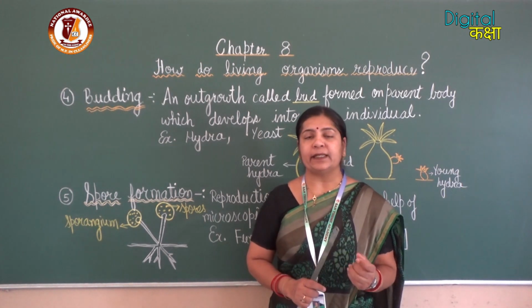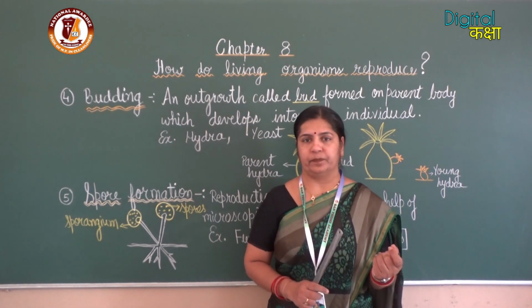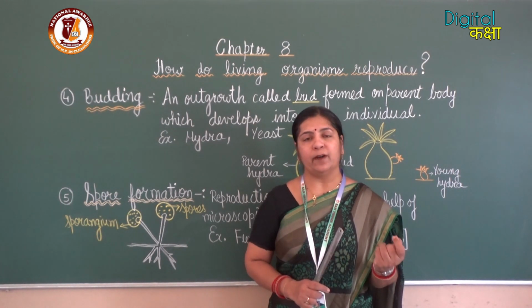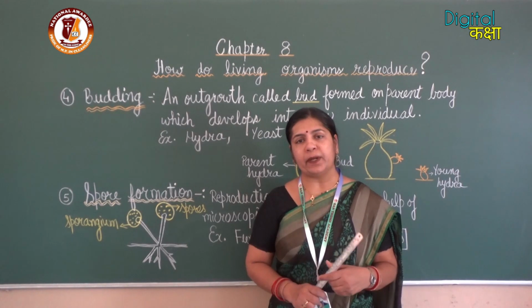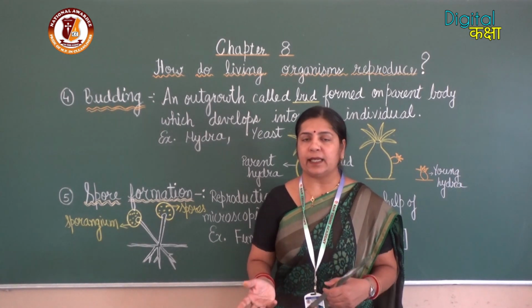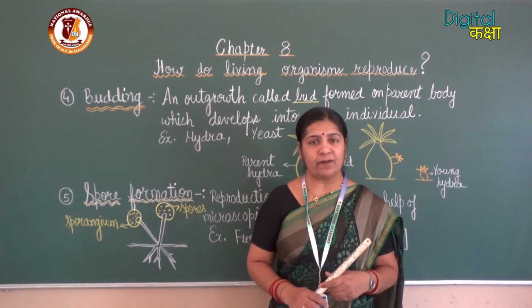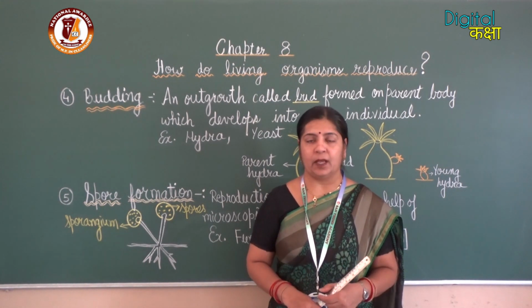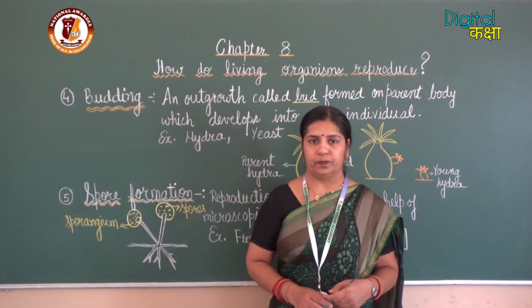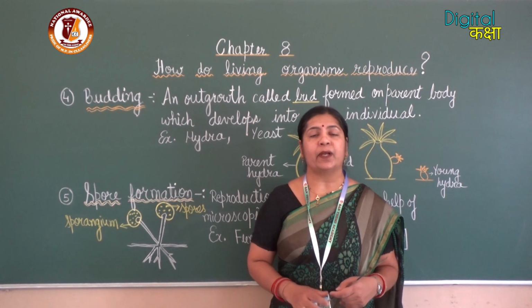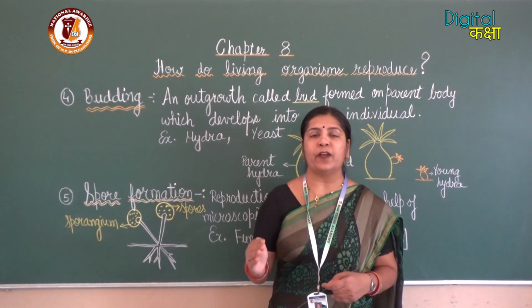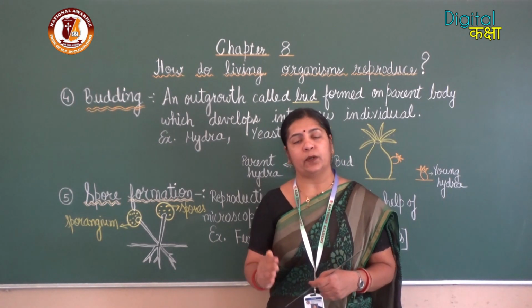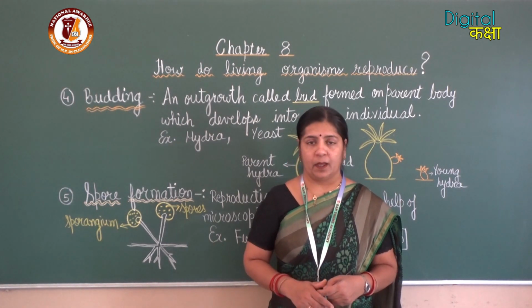The favorable condition is moisture. They need moisture for their growth. So when the conditions are favorable, fungus grows easily. But in dry weather, fungus does not grow. Why? Because dry conditions are unfavorable for the growth of the fungus.